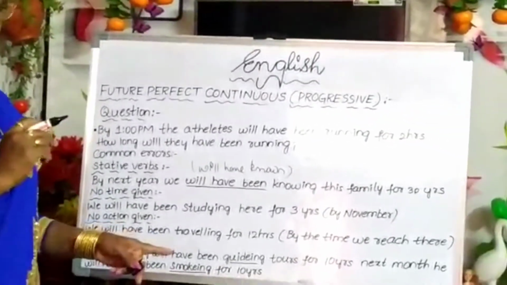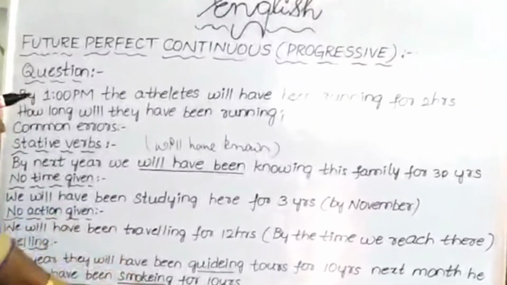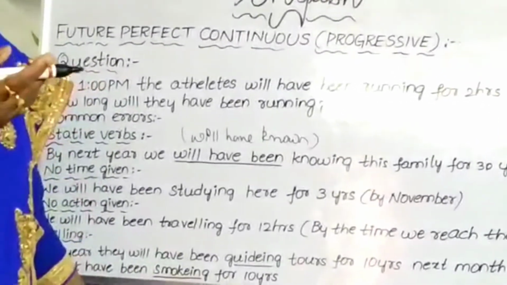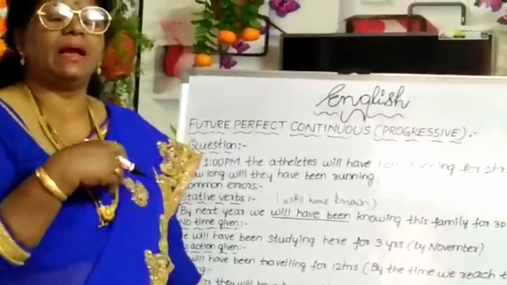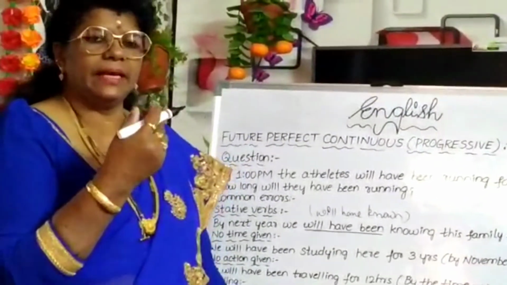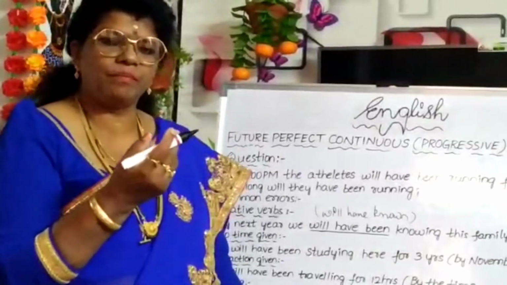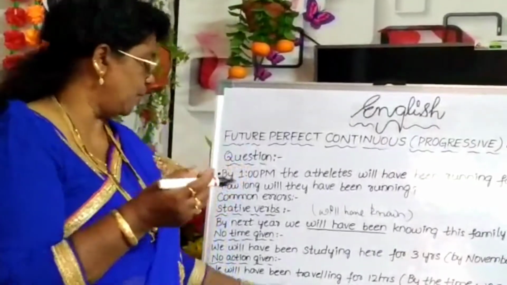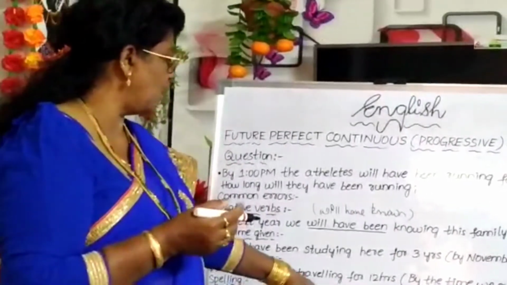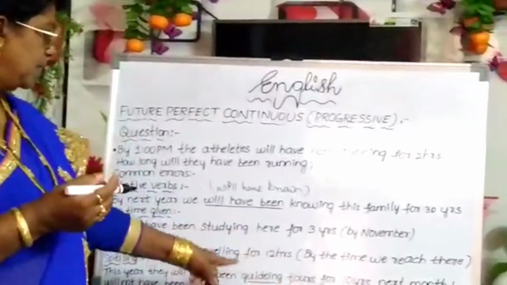Then spelling. As I told you, in certain places we will remove certain syllables and add IES. Then in some places we will remove Y and in some places we will apply CBC. So here, this year they will have been guiding tours. Is it correct?